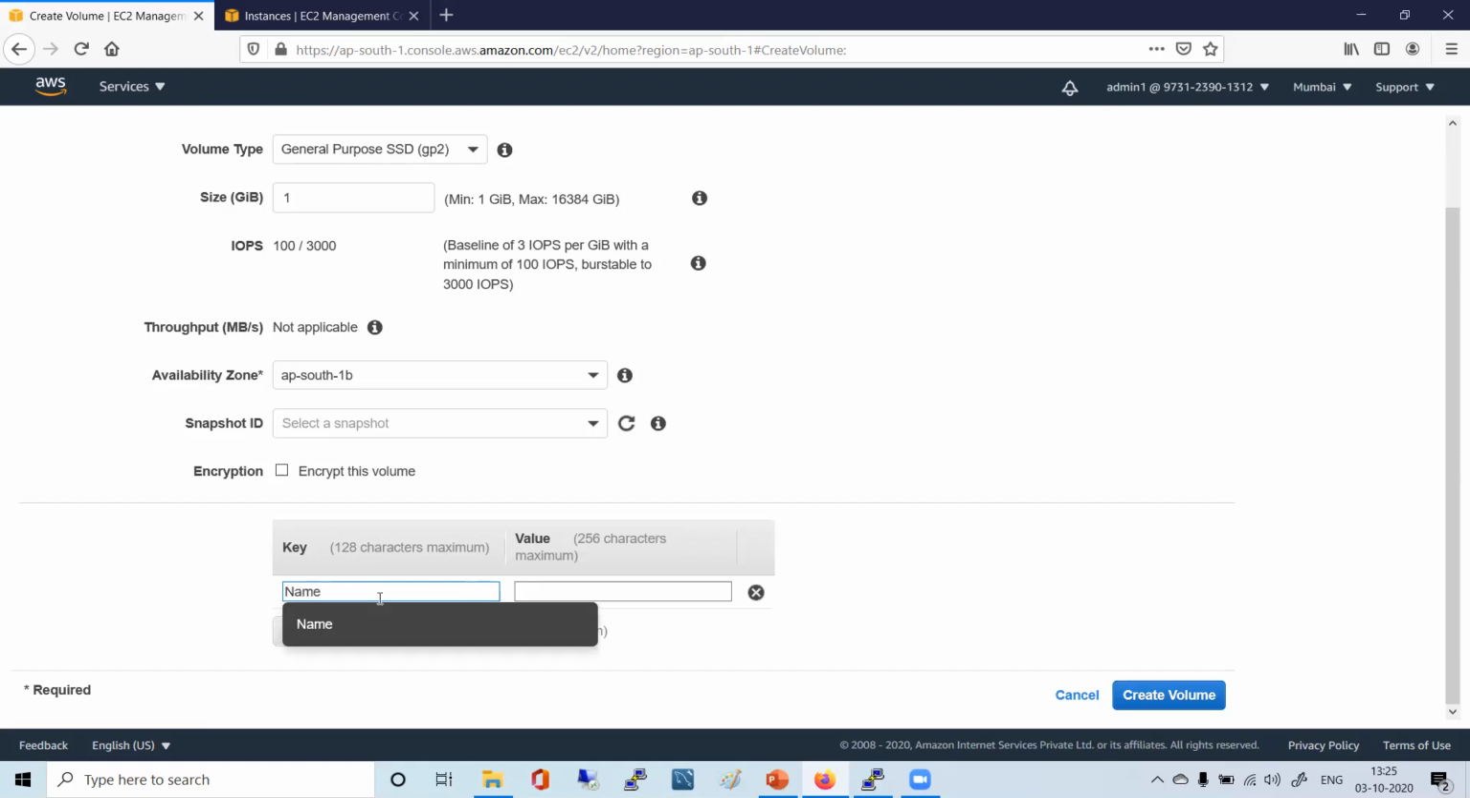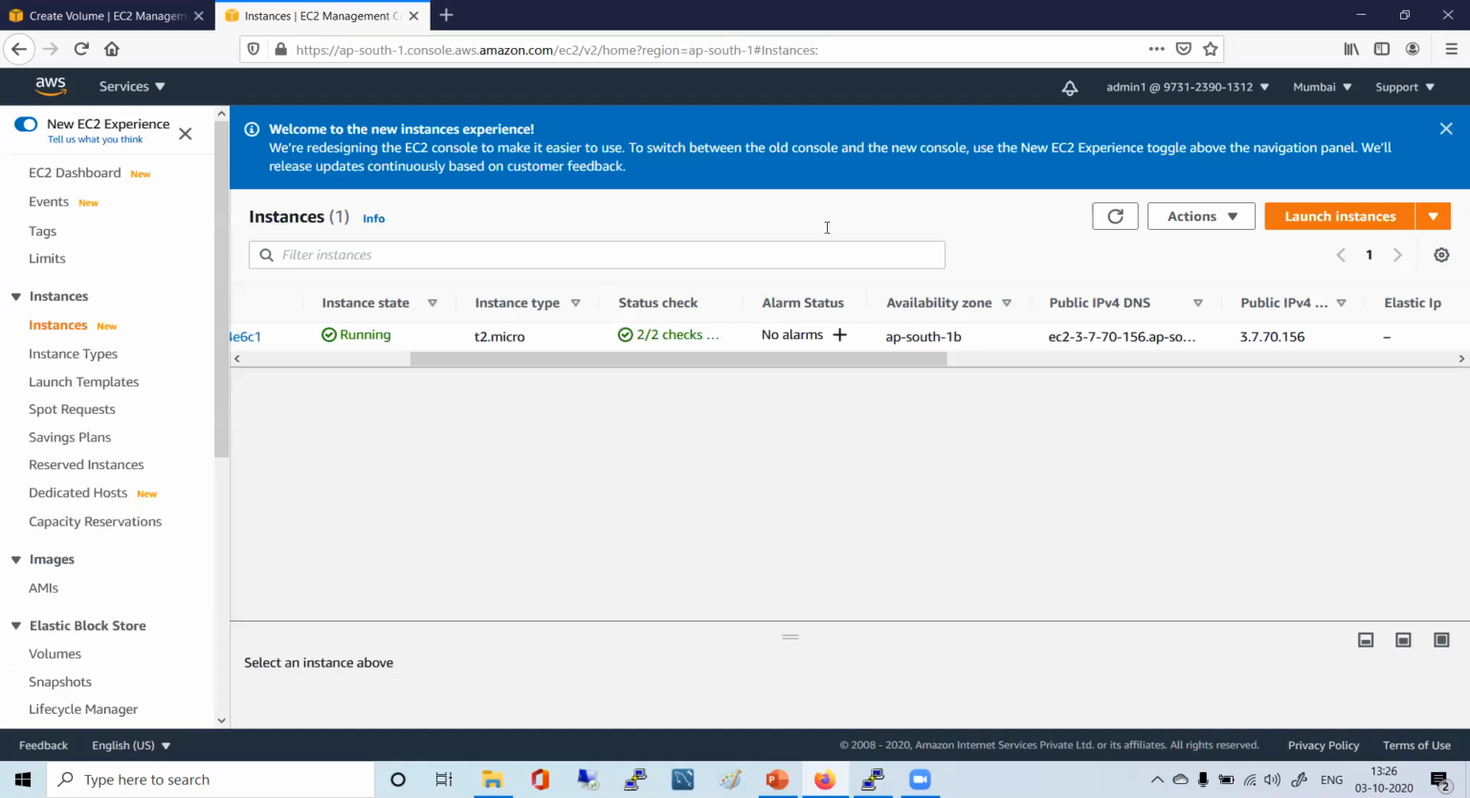Now for the name, I'll just say 1G hyphen Linux, this is a 1G volume. My availability zone is showing AP South 1B. So should I select 1A? Yours is showing 1A? No, it's 1B for me by default. Your this particular instance?